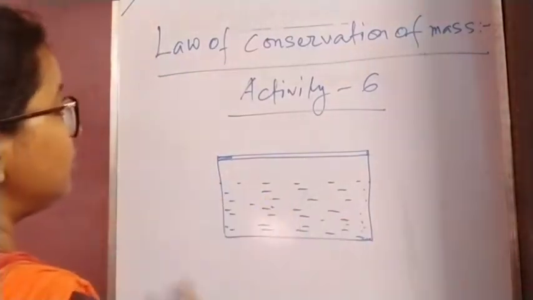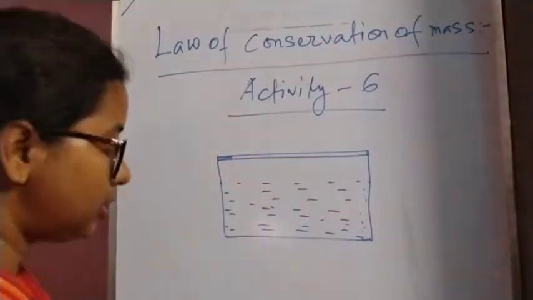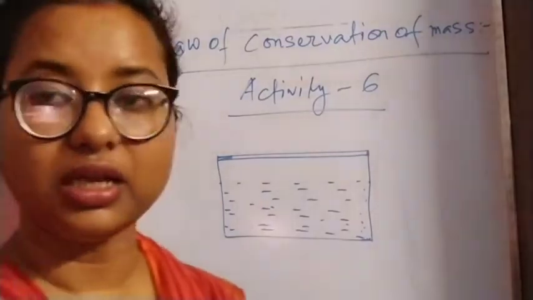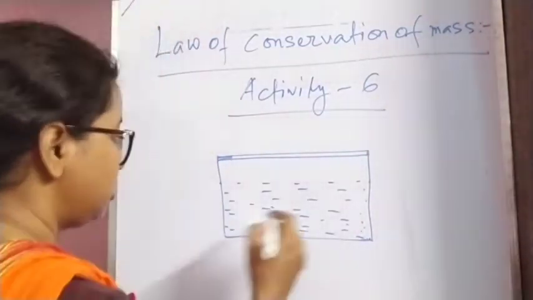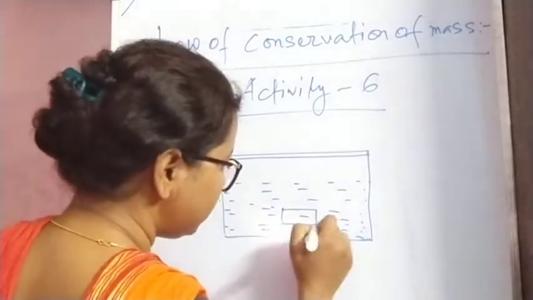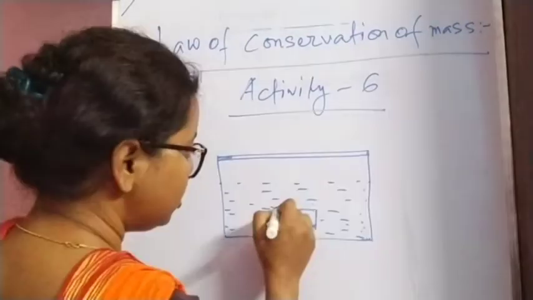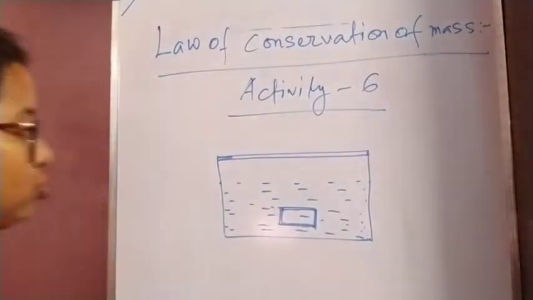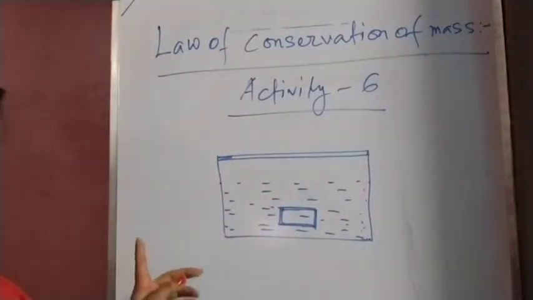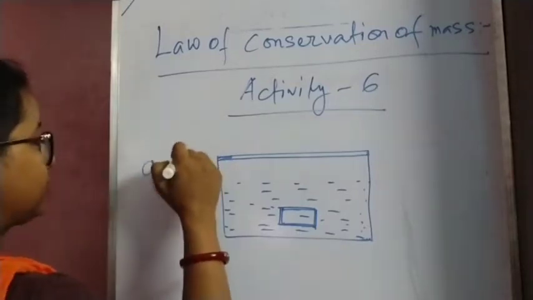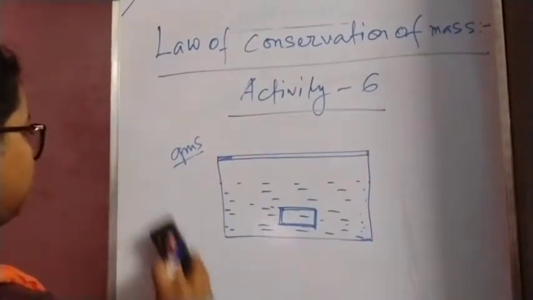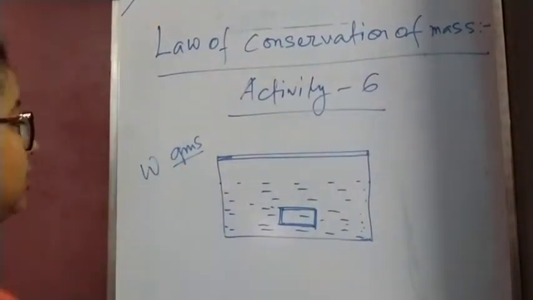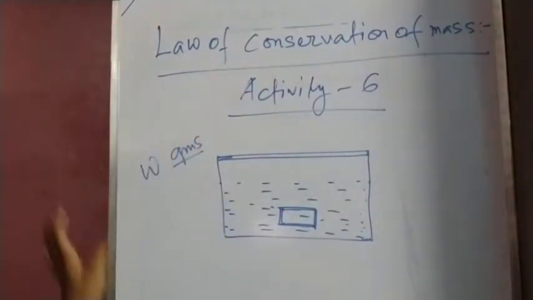And in a small paper, we will put some baking soda, and carefully we have to keep it in this. At this stage we are going to measure the weight. Say this is w grams. Suppose w is the weight before the reaction.